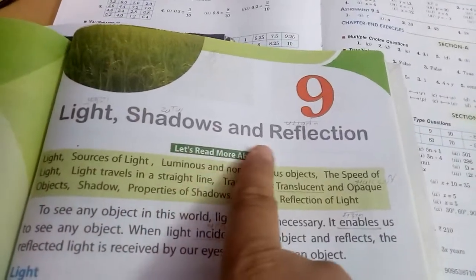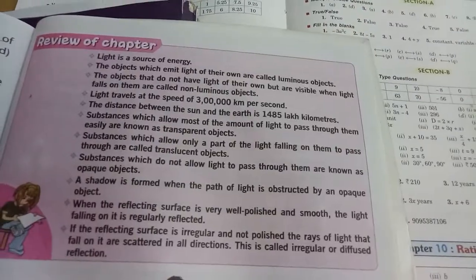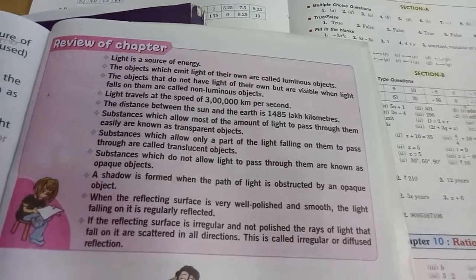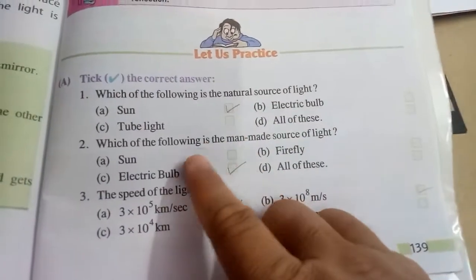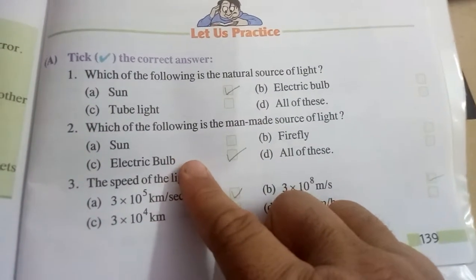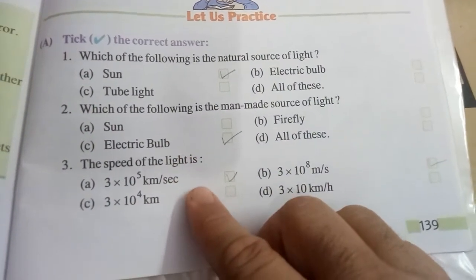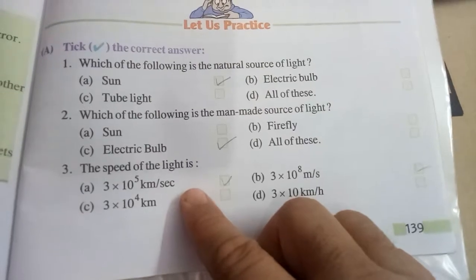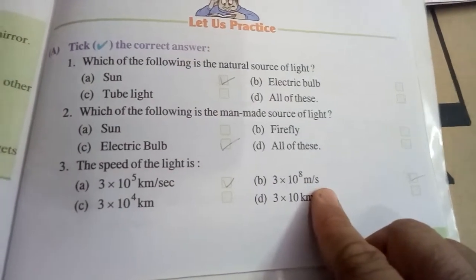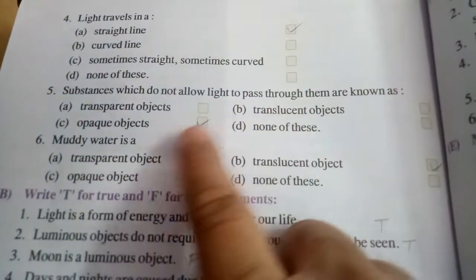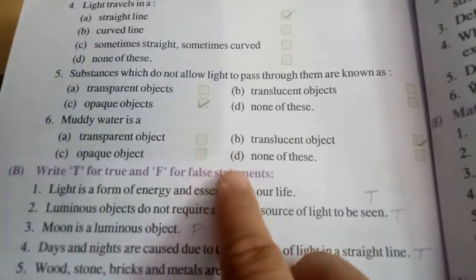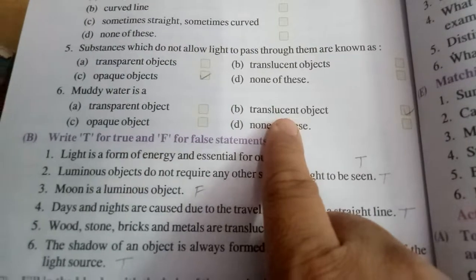Chapter 9. Light, shadow and reflection. Which of the following is a natural source of light? Sun. Which of the following is a man-made source of light? Electric bulb. The speed of light is 3 into 10 to the power 5 kilometer per second, or 3 into 10 to the power 8 meter per second. Light travels in a straight line. A substance which does not allow light to pass is an opaque object. Muddy water is a translucent object.